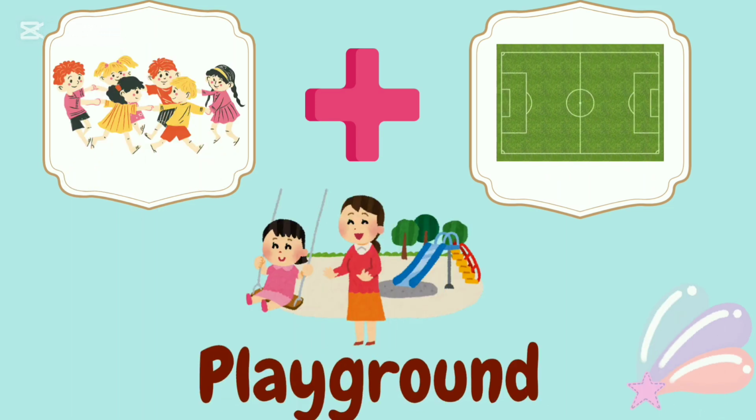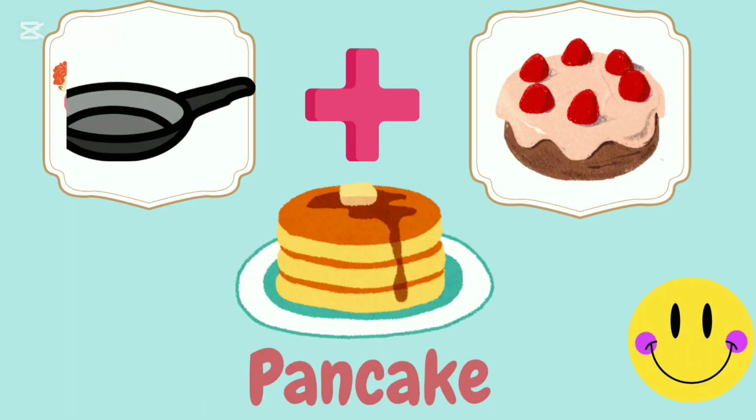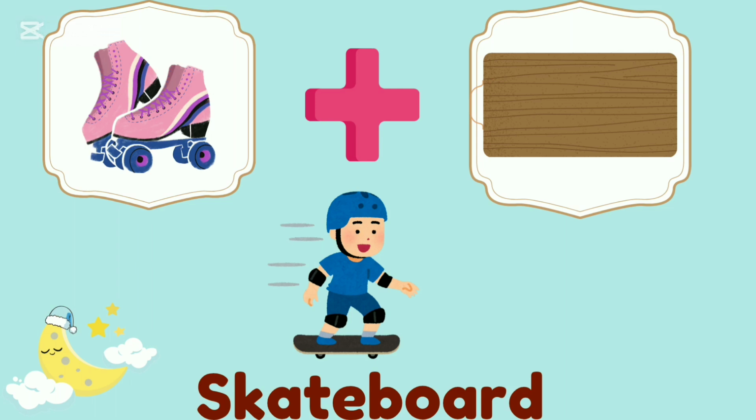Play and ground, playground. The compound word is playground. Pan and cake, pancake. The compound word is pancake. Skate and board, skateboard. The compound word is skateboard.